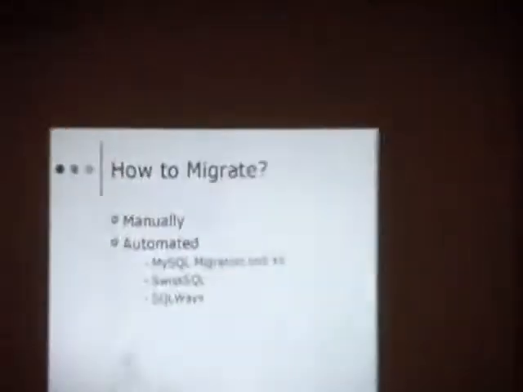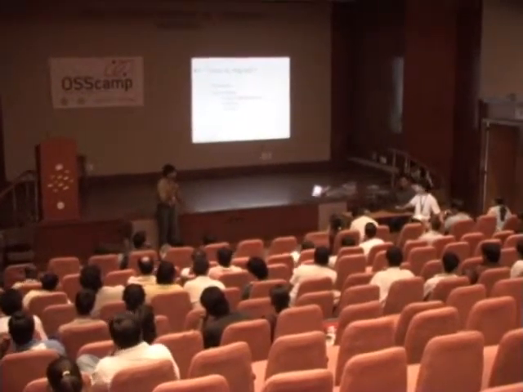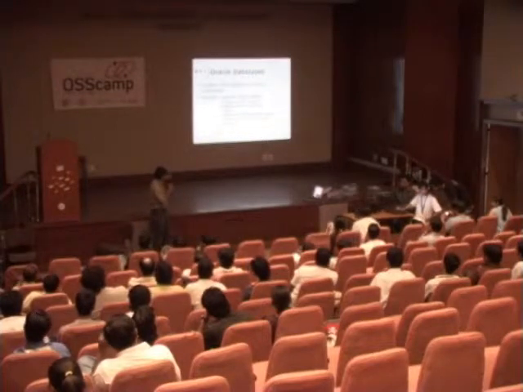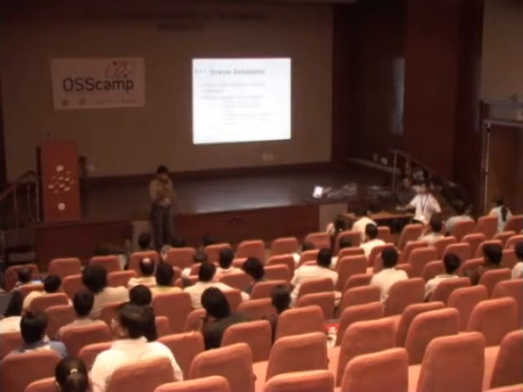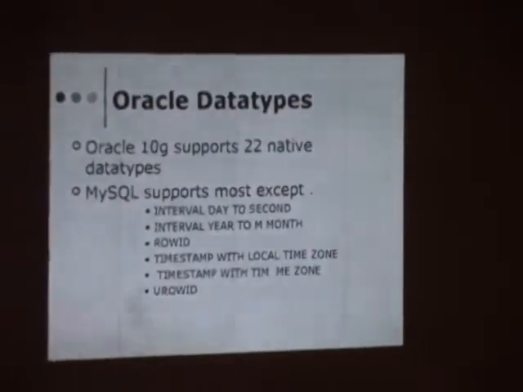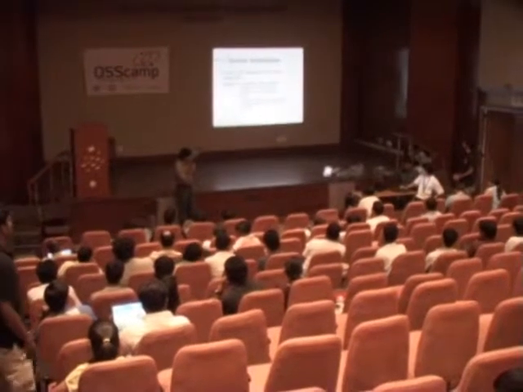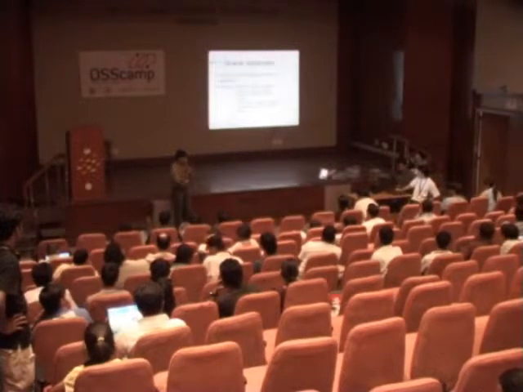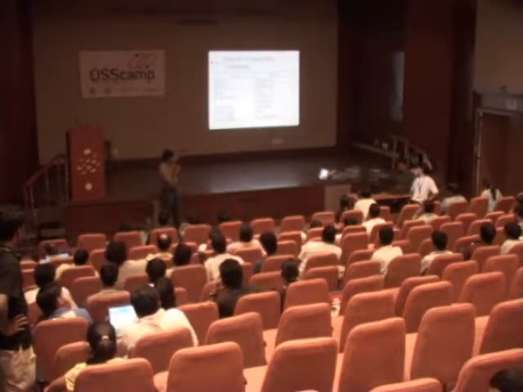And for automatic tools we have MySQL Migration Toolkit and two others such as SQL and SQL Base. If you are going for manual, then MySQL supports 22 native data types such as int, varchar, and other date times, and also blob. It supports all of them except interval day to second, interval year to month, and some integer numbers, row ID, timestamp, and new row ID. These are the compatible data types between Oracle and MySQL.